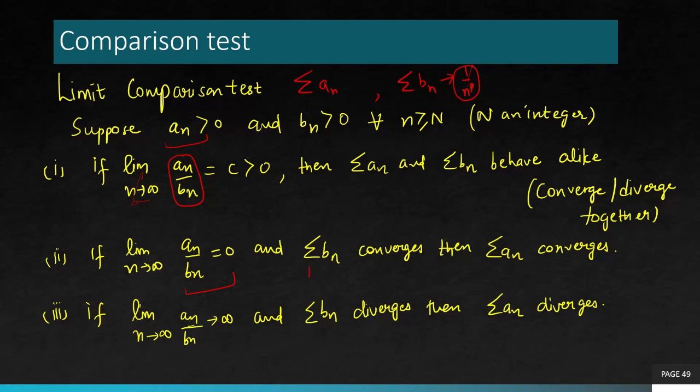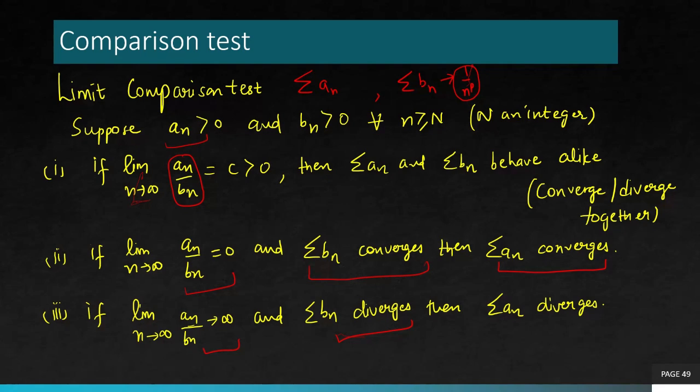Along with that, this condition should also be satisfied, that the series you chose for comparison needs to be convergent. So 0 and convergent make a combination, and then you can conclude that an converges. Similarly, infinity and divergent is a combination, then you can conclude the given series diverges.